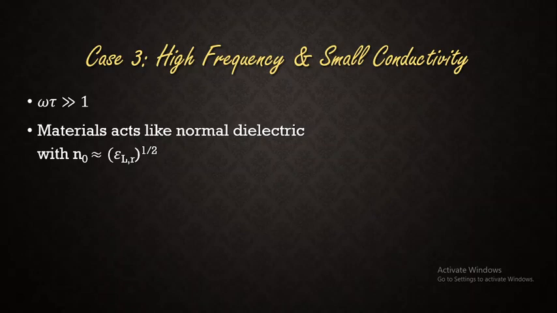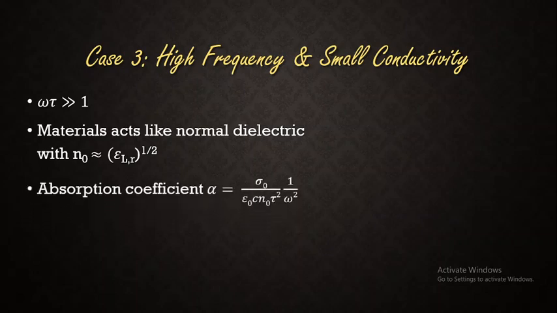So here the material is going to act like a normal dielectric because N naught from the equation will be approximately equal to epsilon naught Lr whole raised to 1 by 2. That is the square root of the lattice contribution term, and that is the relation for a normal dielectric. So we say that in the high frequency and small conductivity region, the semiconductor acts like a normal dielectric.